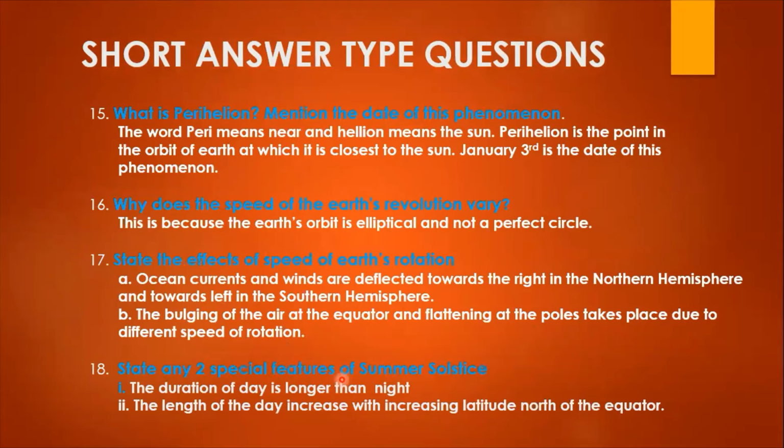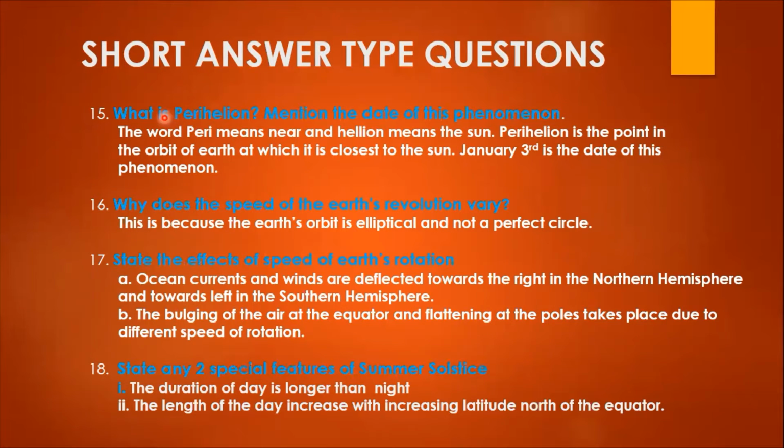Next is, what is perihelion? Mention the date of this phenomenon. So only you have to write the meaning and what it means for earth. Okay, and the date. Always you have to remember the answer to the question. What is the question? That answer only you are supposed to write.